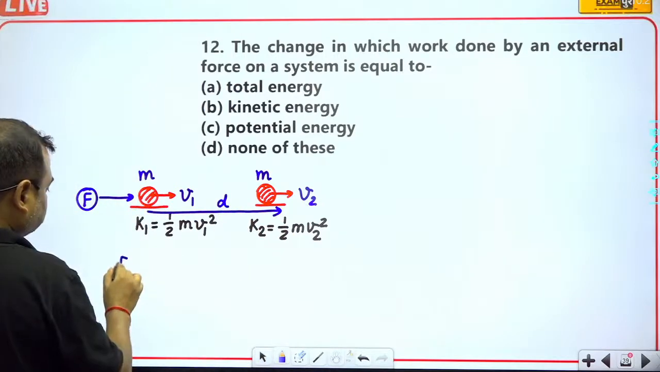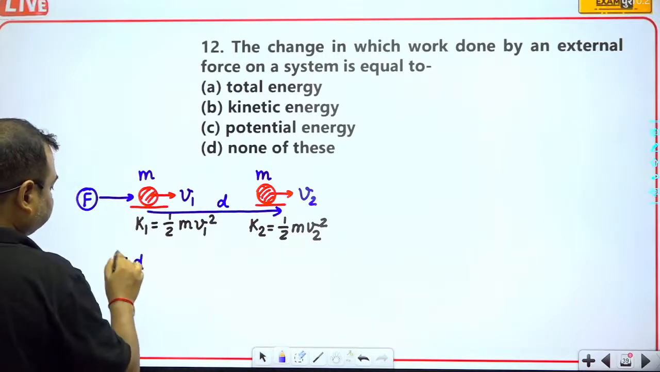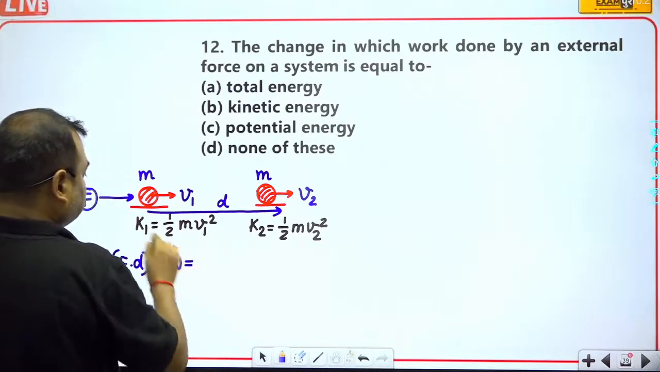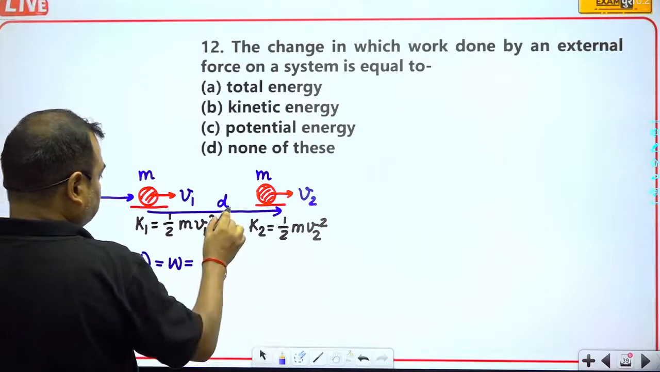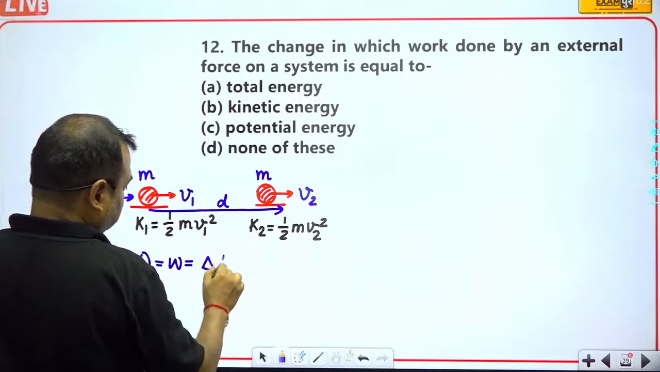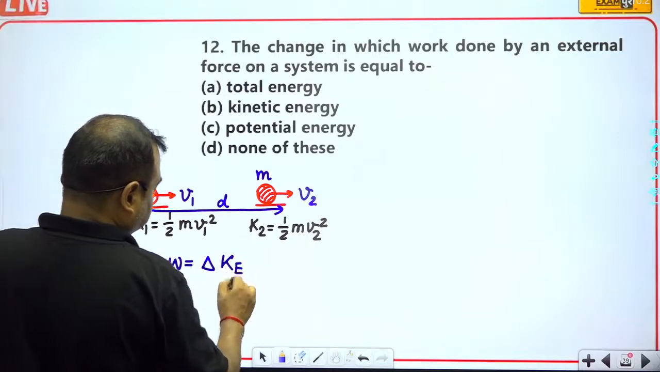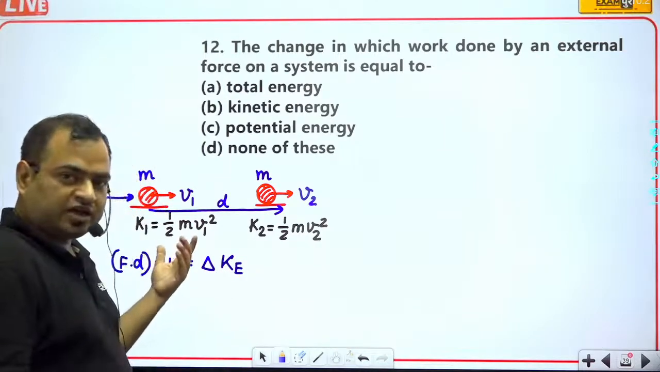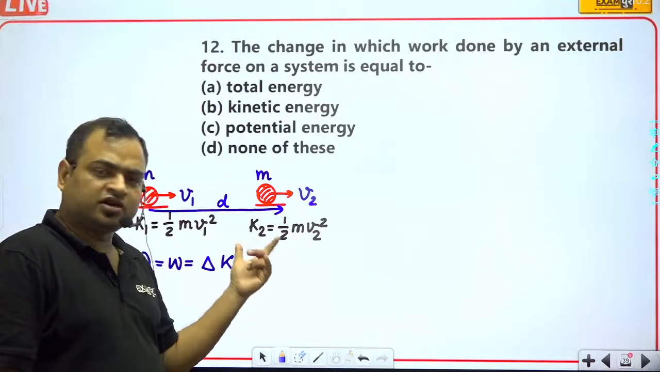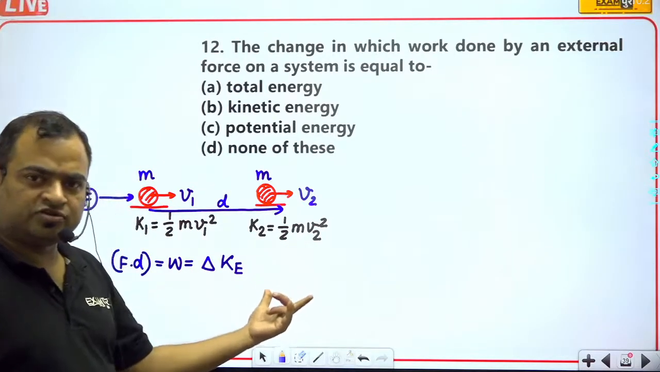So work done by this man will be equal to F into d. If this F will be equal to this, the work done by this man will be equal to the increase in kinetic energy. Suppose that initially the body had 100 joules of kinetic energy, but right now the kinetic energy of the body is equal to 200 joules.